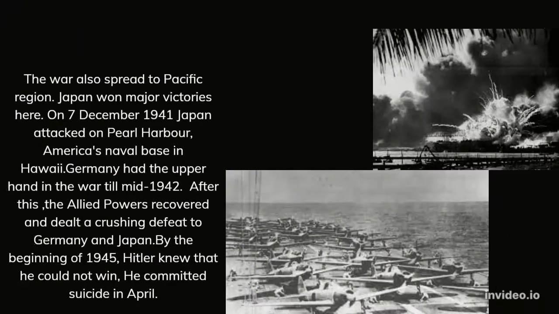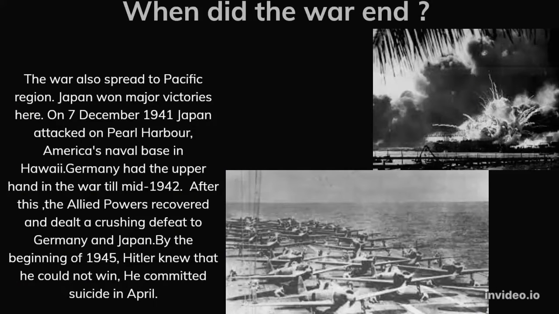When did the war end? The war also spread to the Pacific region. Japan won major victories here. On 7 December 1941, Japan attacked Pearl Harbor, America's naval base in Hawaii.